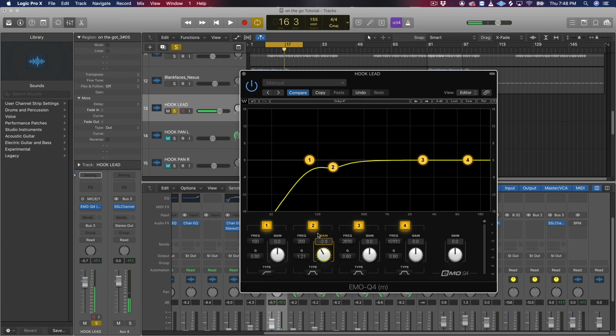Now, what that does is take a little bit of bass out of my voice and, you know, kind of not thin it out, but just make it fit right and sound good in the mix. So the next one I like to do is number 3. I like to take this down to about 350.